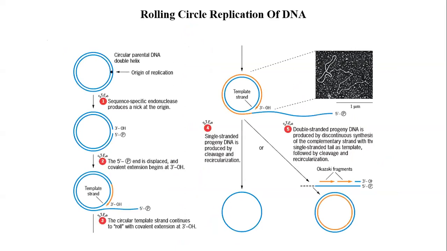Then we did rolling circle replication. Here in this diagram, they have shown both single stranded as well as double stranded DNA. The entire DNA rolls around itself, hence it's called rolling circle. It takes place in bacteriophages as well as during conjugation. Okay.